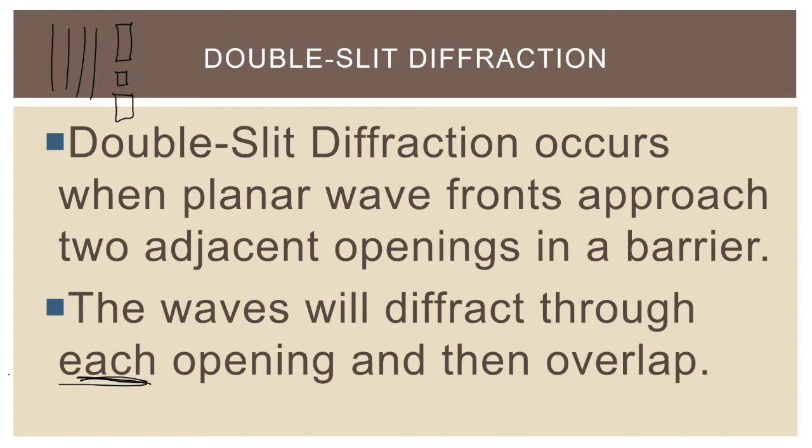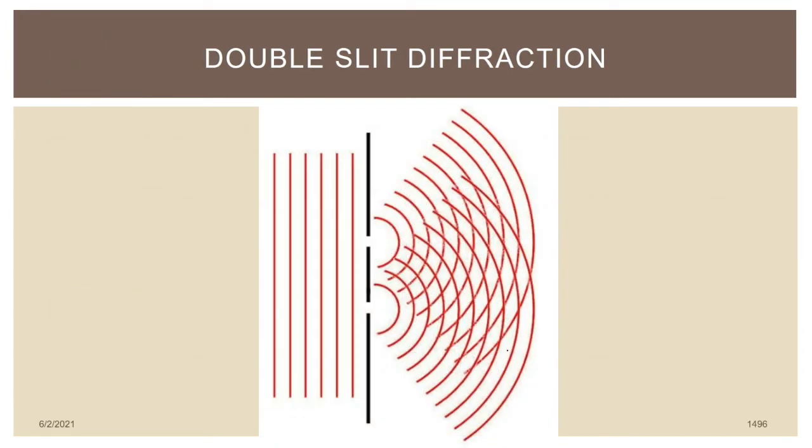All right, so the key detail here about double slit diffraction is that we said the waves are going to diffract through each opening, and then they're going to overlap. Now, when you see an image like this, which notice is showing these planar wavefronts approaching these 2 openings, and then diffracting into these semicircular wavefronts, when you see 2 waves overlapping, that should make you think of something we've already talked about this year. When you see the peak of one wave lining up with the peak of another wave, or the peak of one wave lining up with the trough of another wave. Keep in mind the troughs here are shown by these empty spaces in between. That should make you think of something.